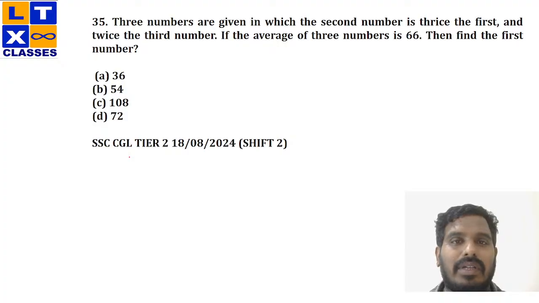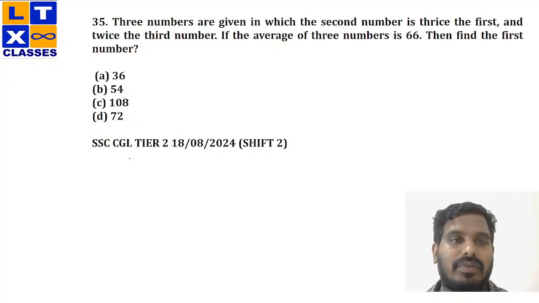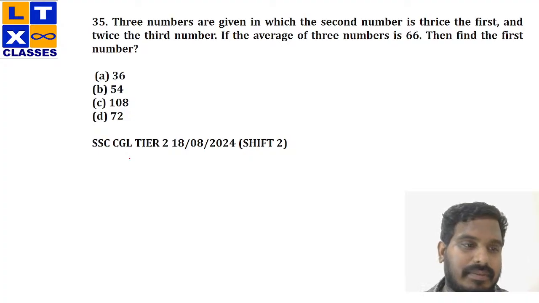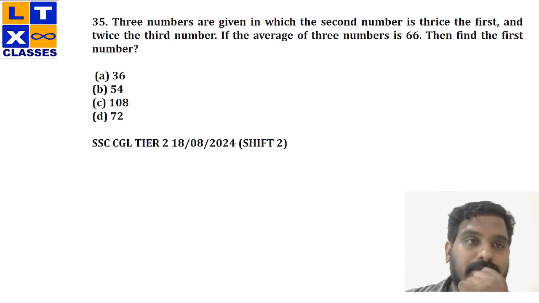So three numbers are given in which the second number is thrice the first and twice the third number. If the average of three numbers is 66, then find the first number. Quickly try to solve this. Okay.